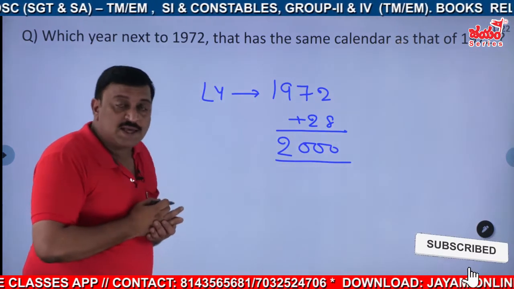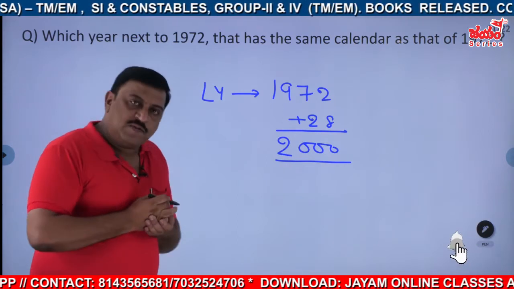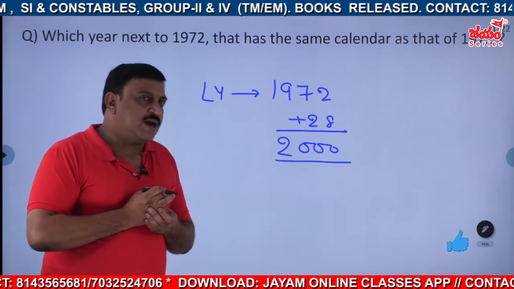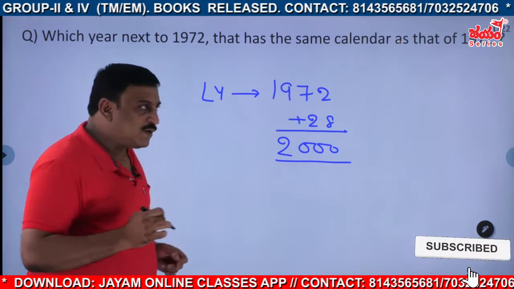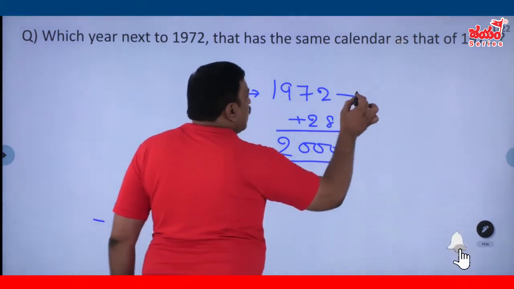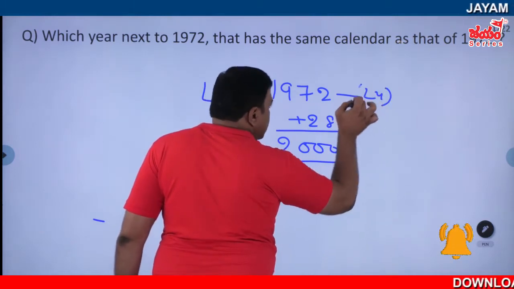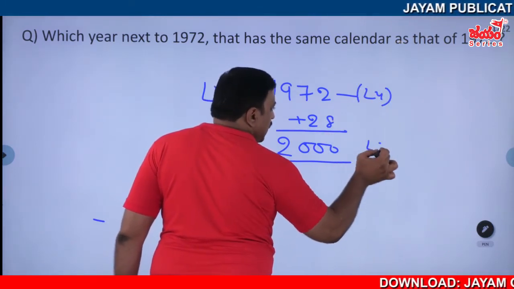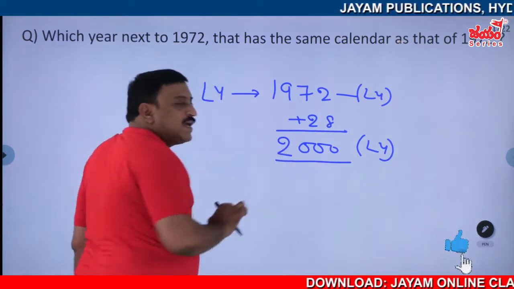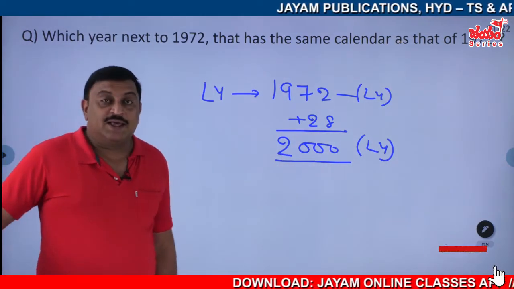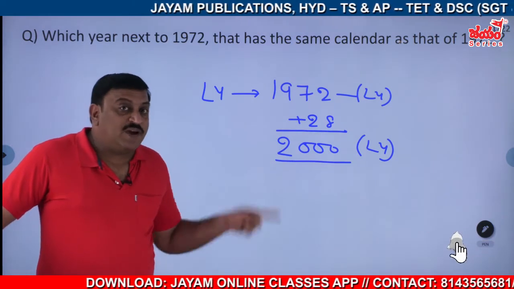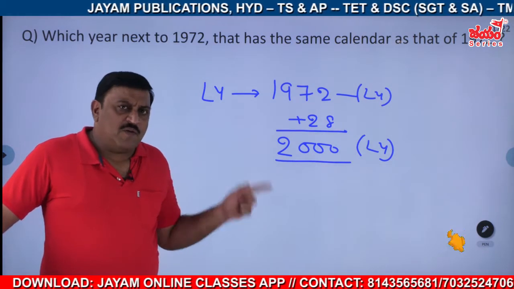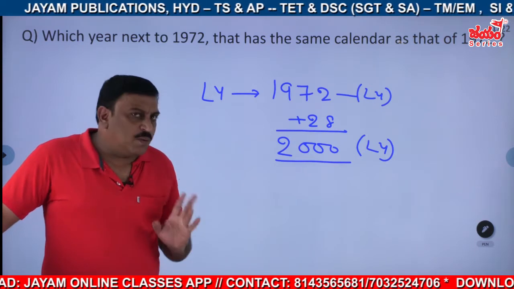And I said, even for a leap year, what is the condition we have to check? The condition is the second rule. Whether this is a leap year or not. Since it is a leap year, this should also be a leap year. Is it a leap year? You have to check. Right? Why? Because for leap years, again, a leap year comes, no problem.